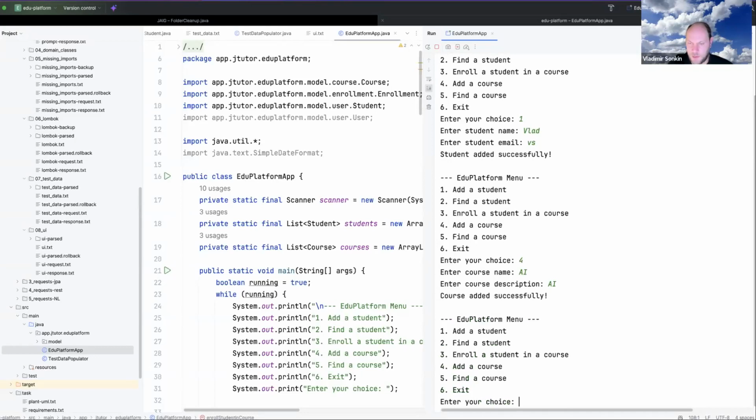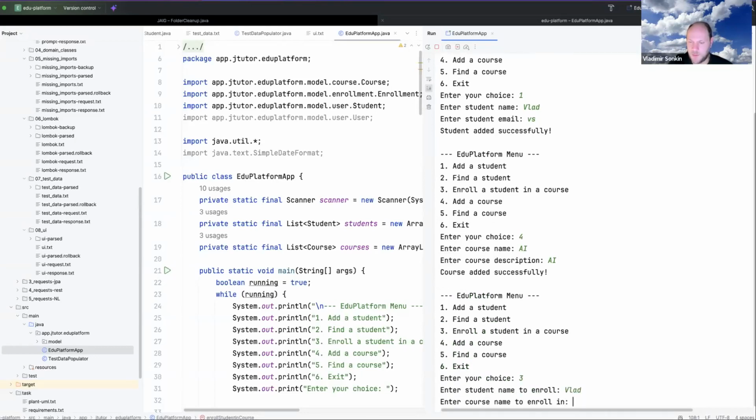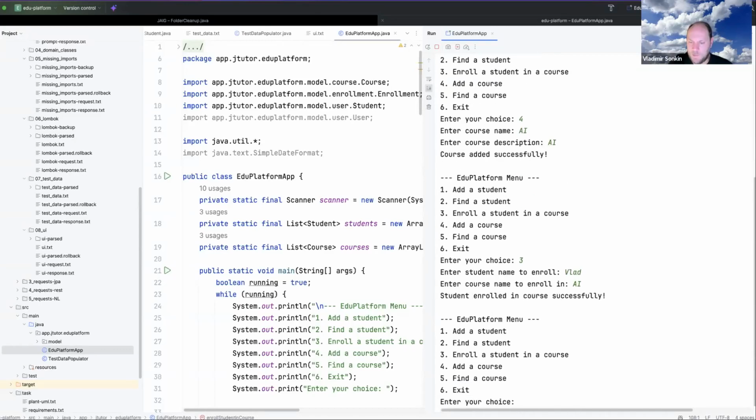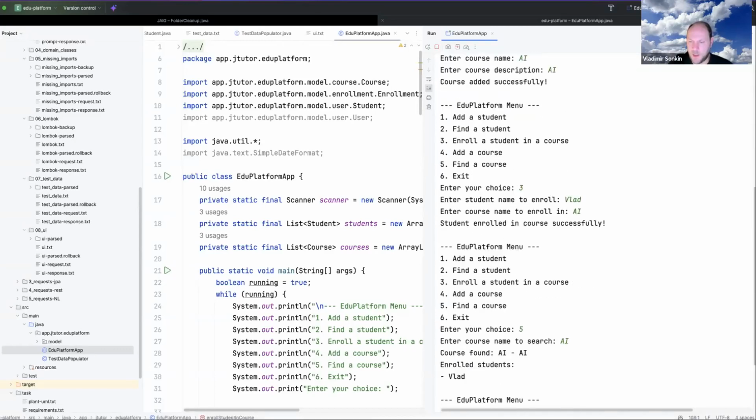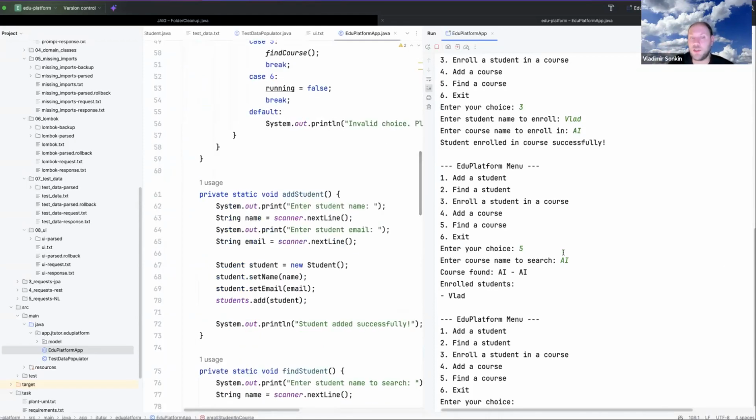And okay, enroll student. Lot AI, find a course AI. Okay, now it works. So you see, regeneration helps in this case. But for more complicated cases, probably you need to dig into the code because it's not often regeneration helping. Yes, enrolled courses, student Vlad.